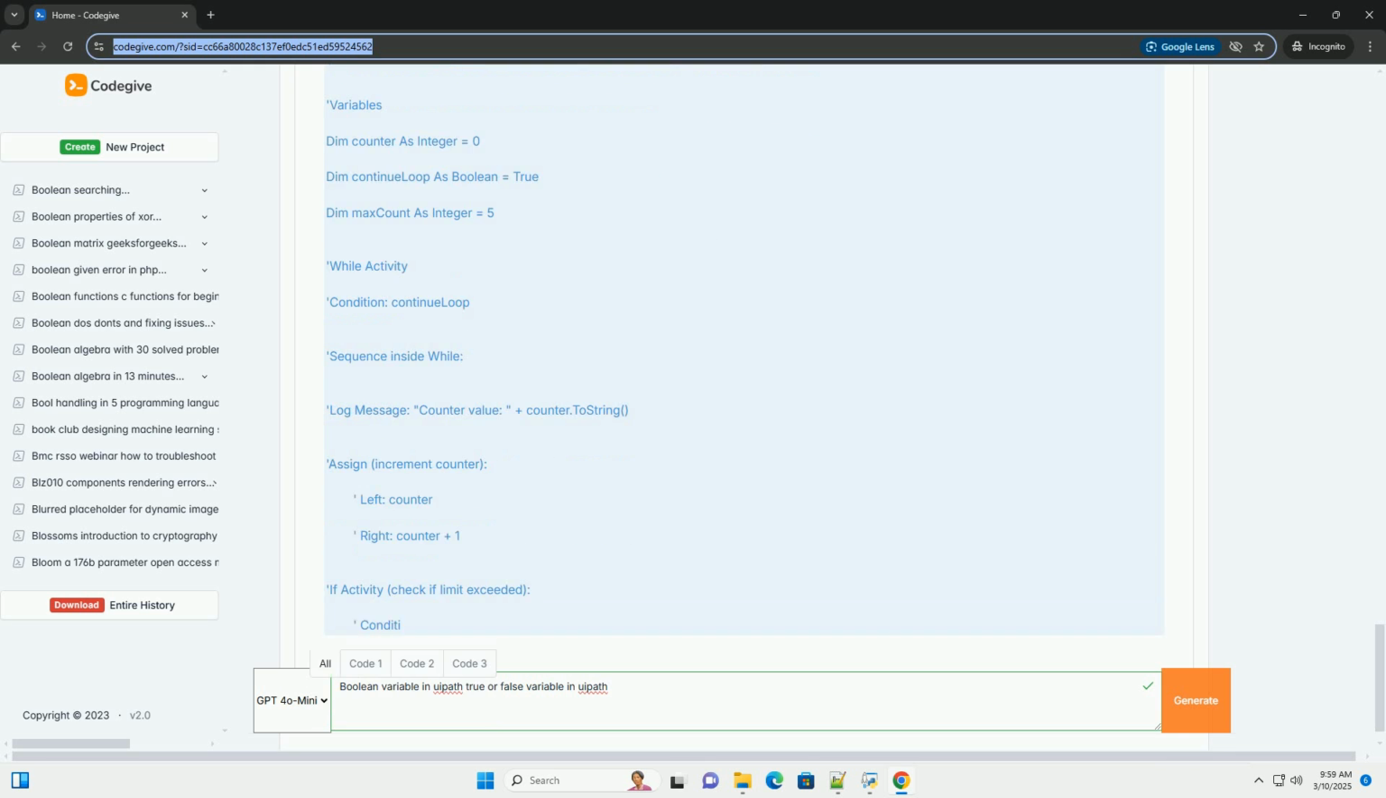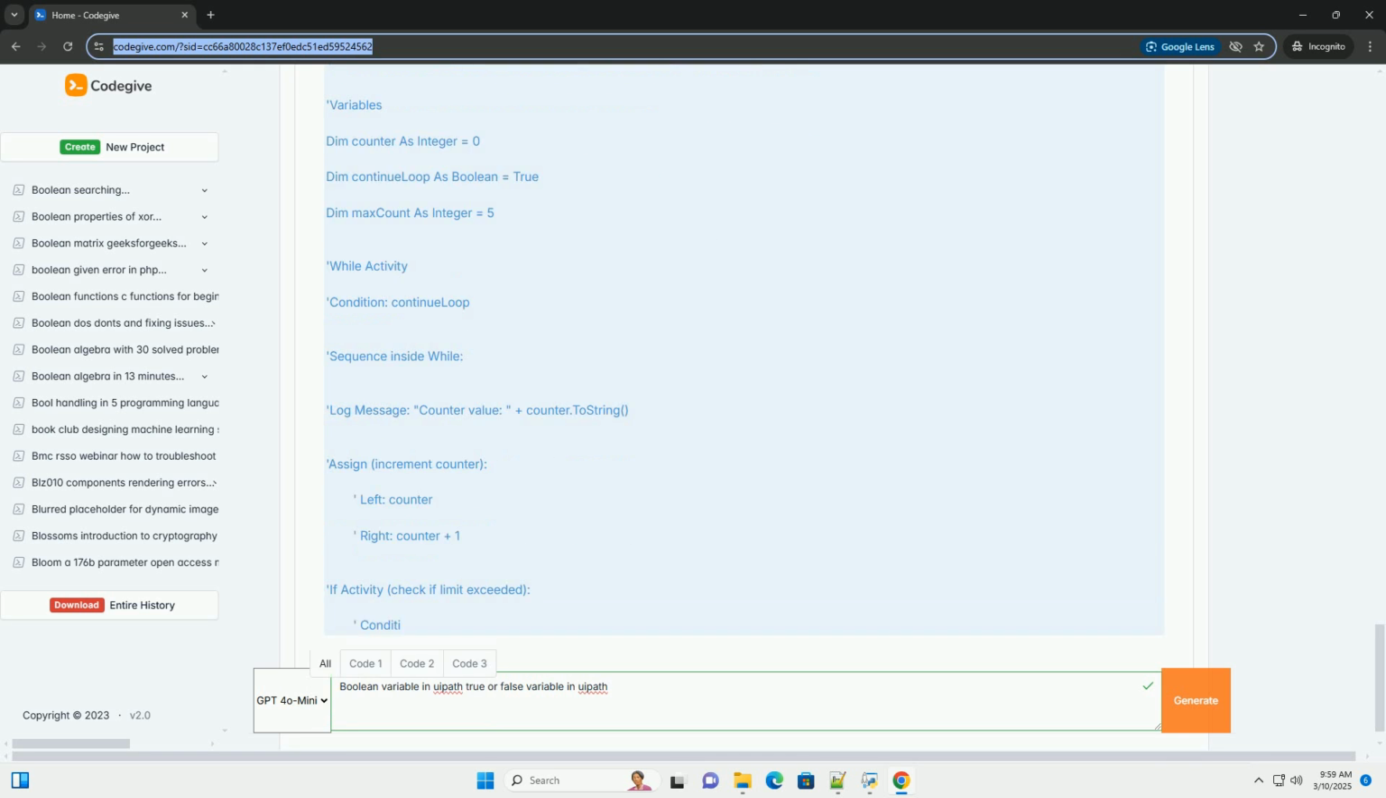Comments. Add comments to explain the purpose and usage of Boolean variables, especially in complex workflows. Naming conventions. Use a consistent naming convention for Boolean variables, for example prefix with is, has, or can. This enhances code readability.